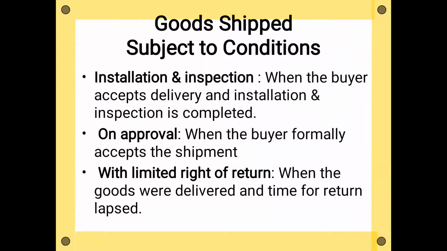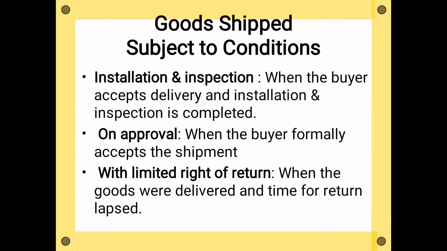For example, you are exporting goods to Dubai, and the buyer has sent some advance to you, and you have shipped the goods, but that does not mean you can record this revenue in your books. Your ship will reach Dubai, the buyer will get the goods, he will approve, he will convey to you that I am accepting these goods,